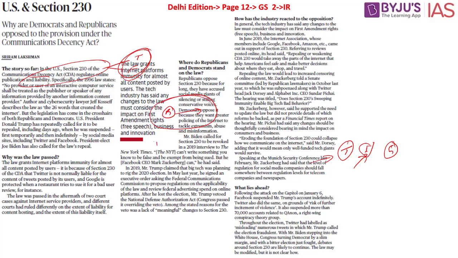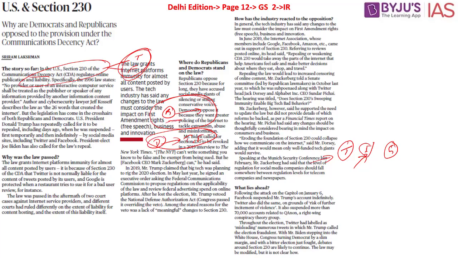Then there are also the Democrats. What do they say? They say that there are people who are voicing their concern, raising issues of fake news and also disturbing social harmony as well. In all these cases, Twitter or Facebook has not taken any penal action or barred that particular person from conducting such an activity. So we have criticisms both from the Republicans as well as from the Democrats.